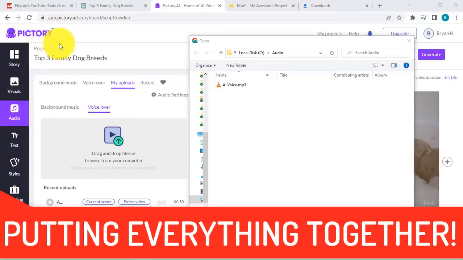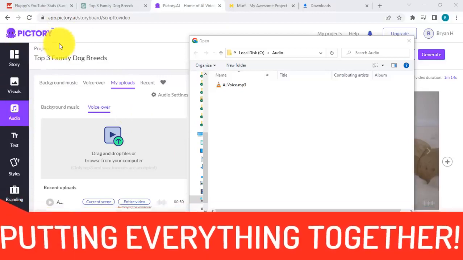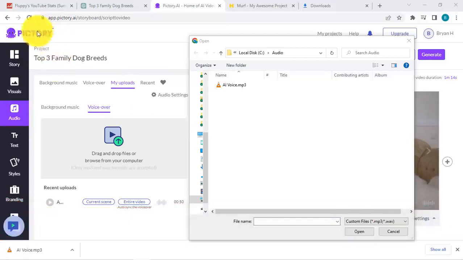So once you have created the AI audio by Murf AI over here, okay, we simply need to go to Pictory to be able to add our audio file to the video. So it's simply by going to audio over here, right, and then we simply go to My Uploads, okay, and then for the voiceover, you can simply upload the file over here, which is this file that we have right now. Okay, so I've already uploaded this over here, right?